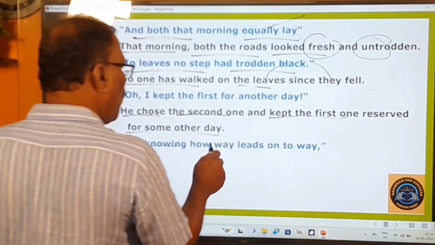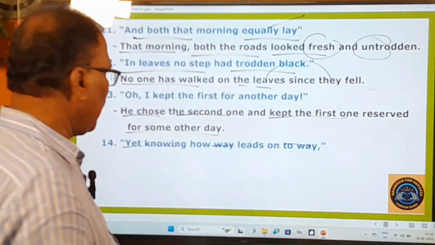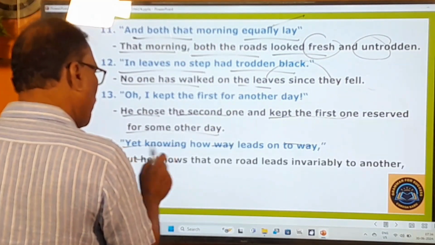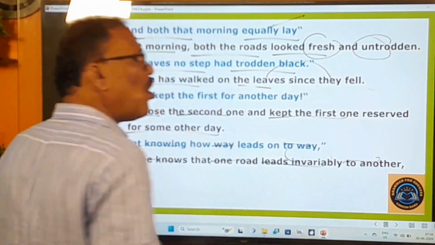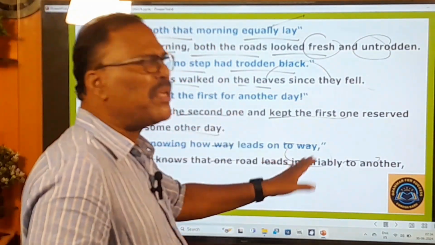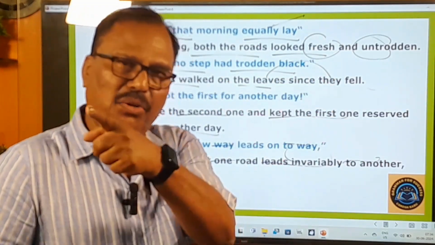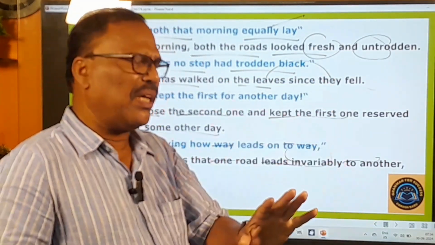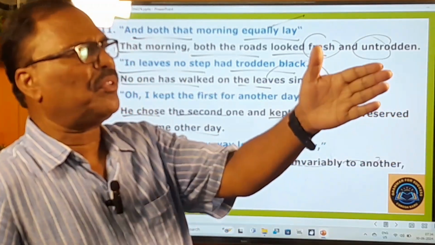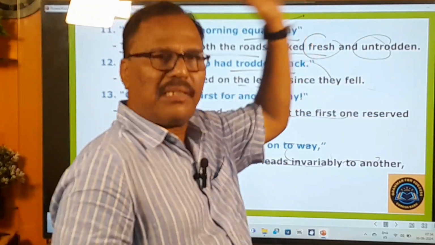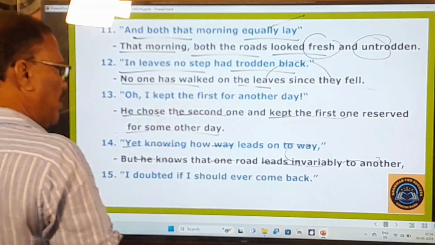Yet knowing how way leads on to way. That means the poet knows that one road leads invariably to another. Invariably means always. One road always leads to another road. If you go this way, another path joins, and if you go that way, another path joins. That point the poet knows pretty well.